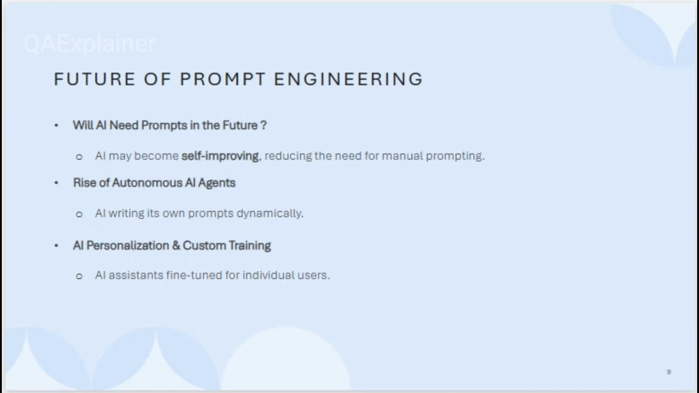Second thing is the rise of autonomous AI agents. Currently, lots of different kinds of AI agents are there. Those AI agents are totally automating processes, like the testing process and development process. This is happening because of prompting. In future, through prompt engineering, people will be able to write a good AI tool or AI script, and through that script, AI can do all the work.